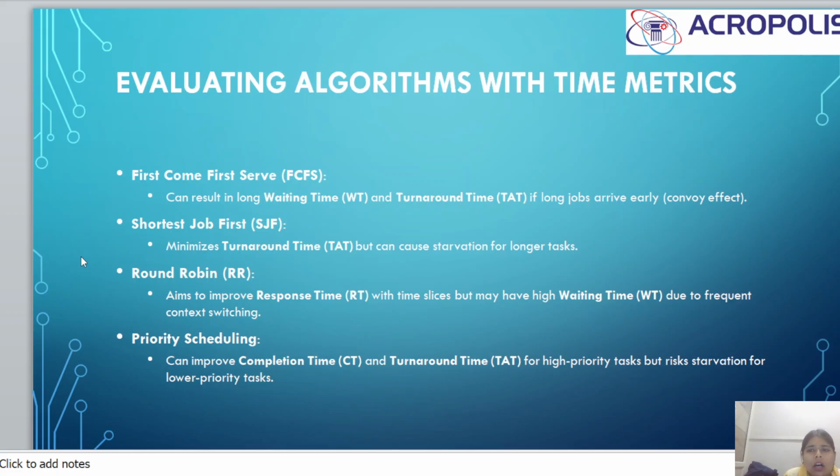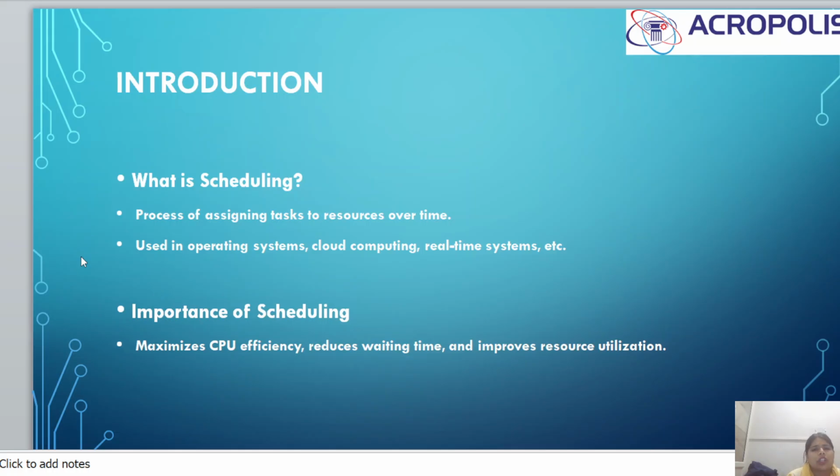Evaluating algorithms with time metrics. First come first serve can result in long waiting time and turnaround time if long jobs arrive early. Shortest job first minimizes turnaround time but can cause starvation for longer tasks. Round robin aims to improve response time with the time slice but may have high waiting time due to frequent context switching. Priority scheduling can improve the completion time and turnaround time for a high priority task, but risks starvation for lower priority tasks.